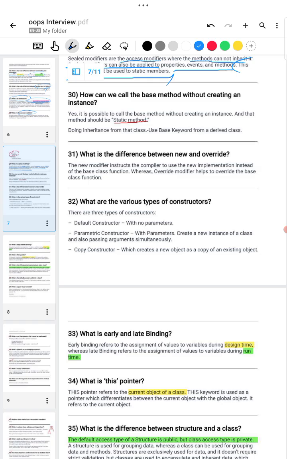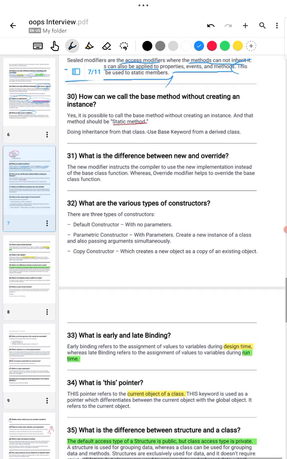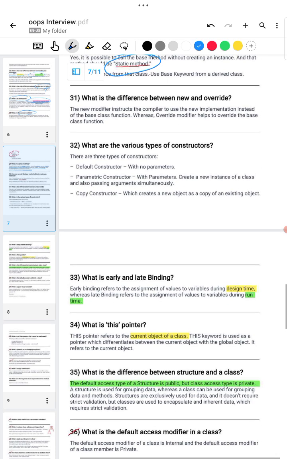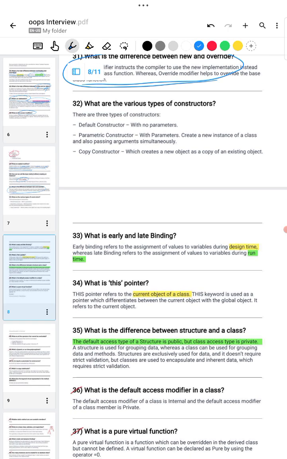From question number 30, these have single answer questions. How can we call the base method without creating an instance using a static method? What is the difference between new and override? These are the explanations. What are the various types of constructor? Default, parameterized, and copy constructor. A default constructor has no parameter. A parameterized constructor has parameters. And a copy constructor creates a new object as a copy of an existing object.